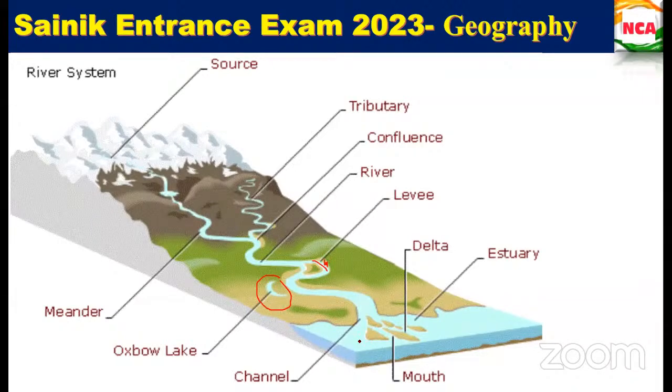Delta is the land surface formed by all the sediments that have been carried by the main river and deposited in one place before joining the main source, that is the sea or an ocean. So that is called a delta, and the wide mouth opening is called an estuary.